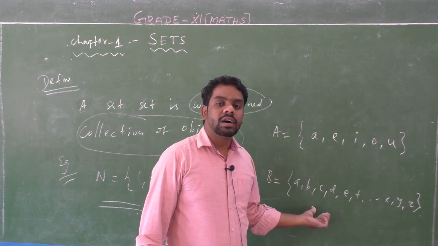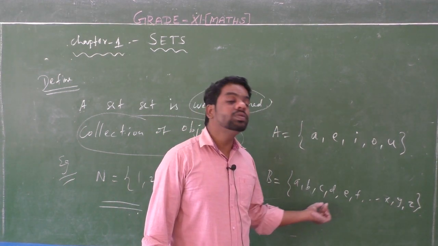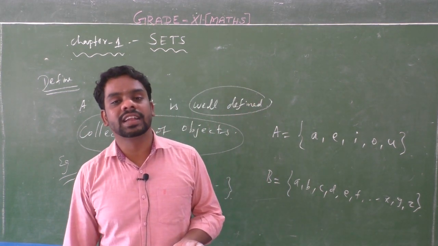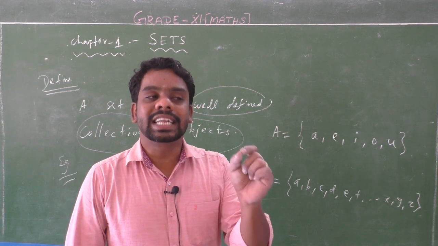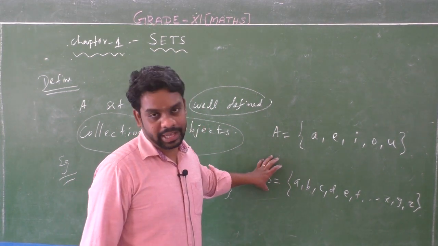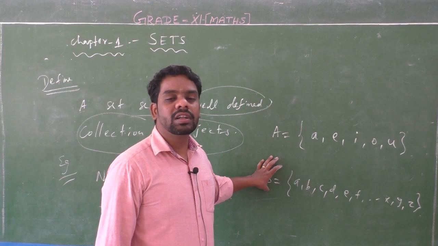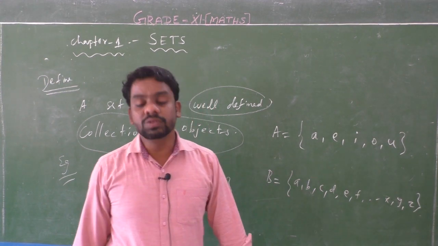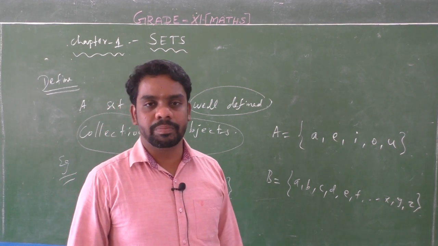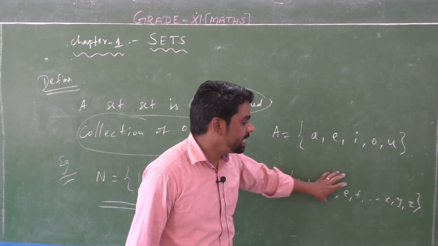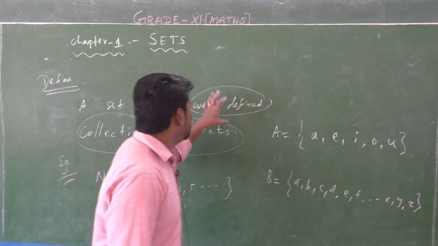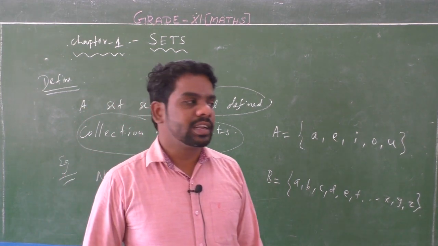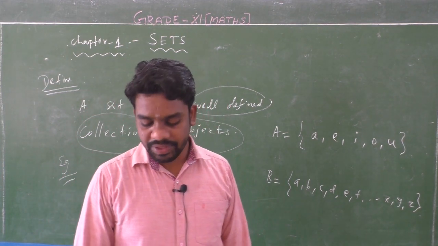These are all the English letters from A to Z. So a, b, c, d, e, f, and so on up to z are all elements of the given set B. So the set B is all the alphabet letters in English, A to Z. These elements are a well defined collection of objects. This is a set.